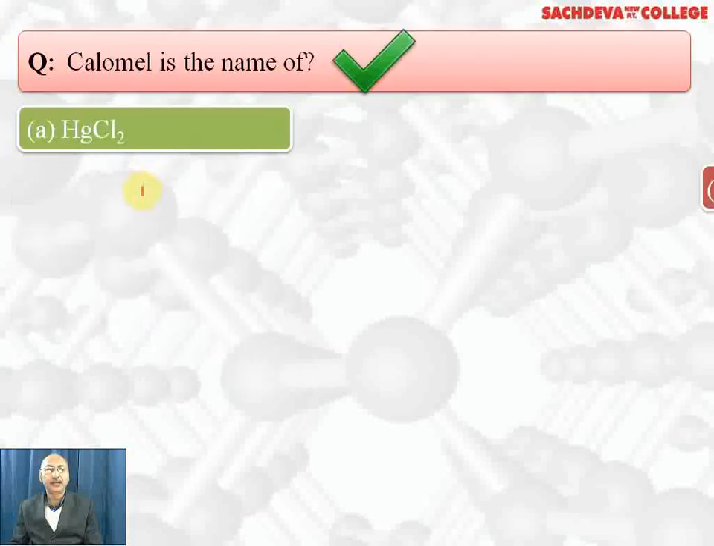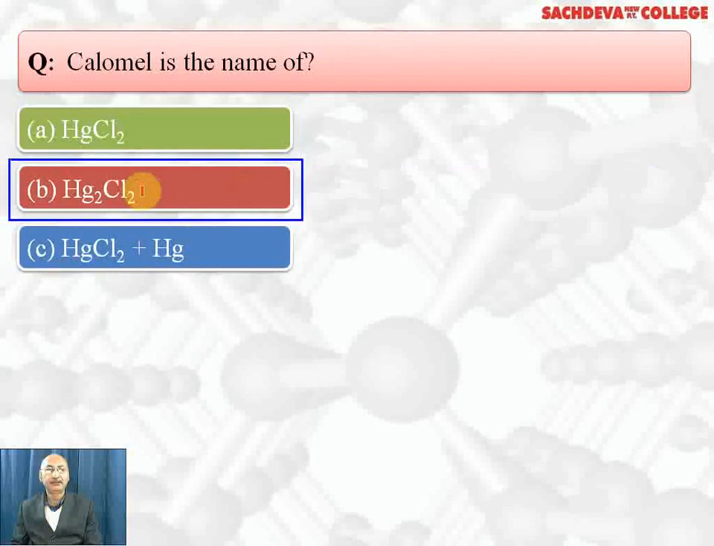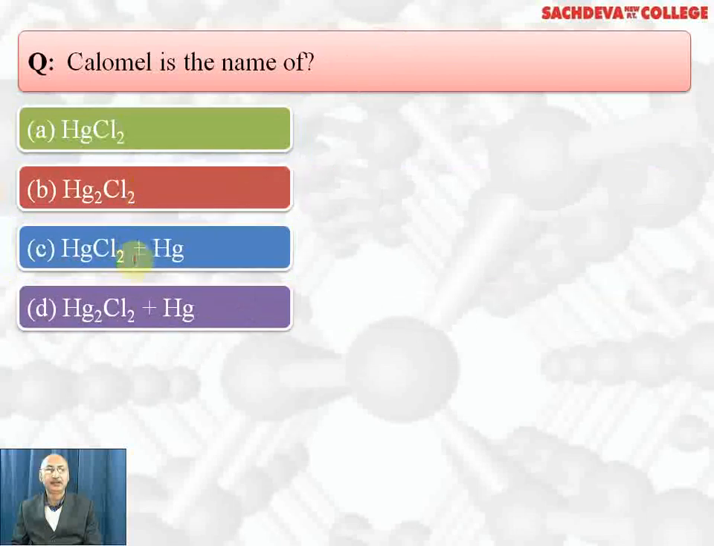Calomel is the name of HgCl2, Hg2Cl2, HgCl2 plus Hg, Hg2Cl2 plus Hg. Correct answer is mercurous chloride, B part. That is called calomel. It is also used as reference electrode. And HgCl2 is corrosive sublimate.